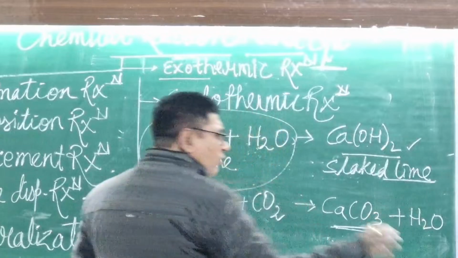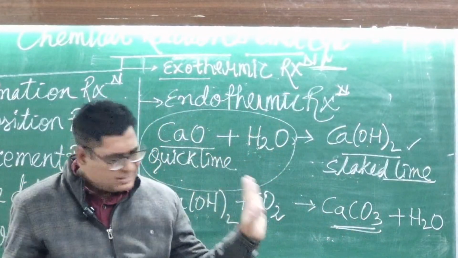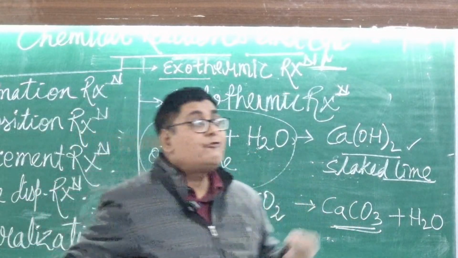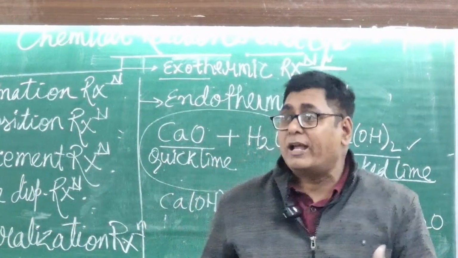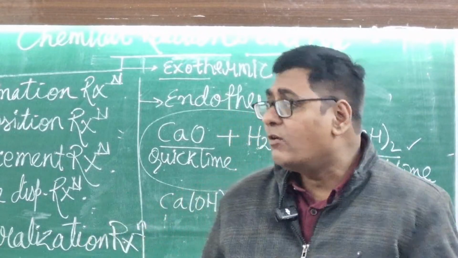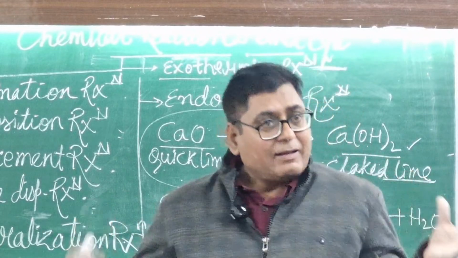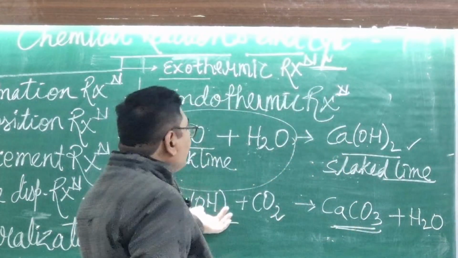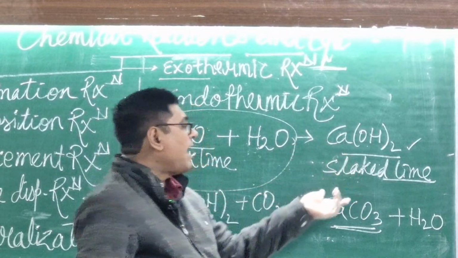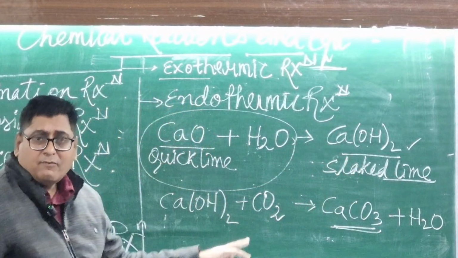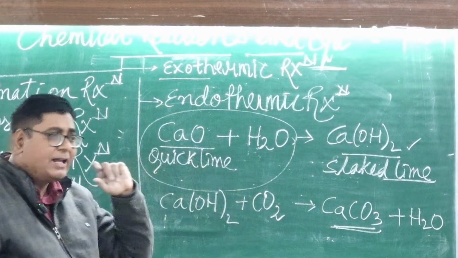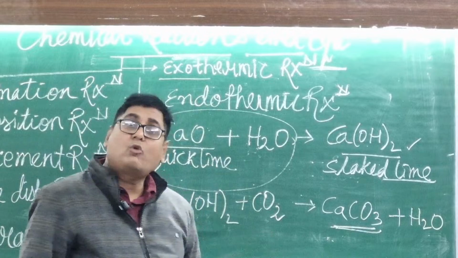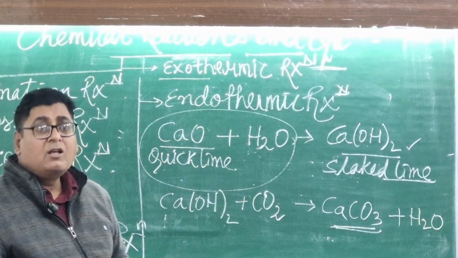In the general way, you can say this reaction is a sufficient reaction. It is making calcium carbonate. Due to the formation of calcium carbonate, the wall will shine, whenever you apply calcium hydroxide, slaked lime, on the wall, when it reacts with CO2. What is the role of CO2 in this case? Who will tell me?